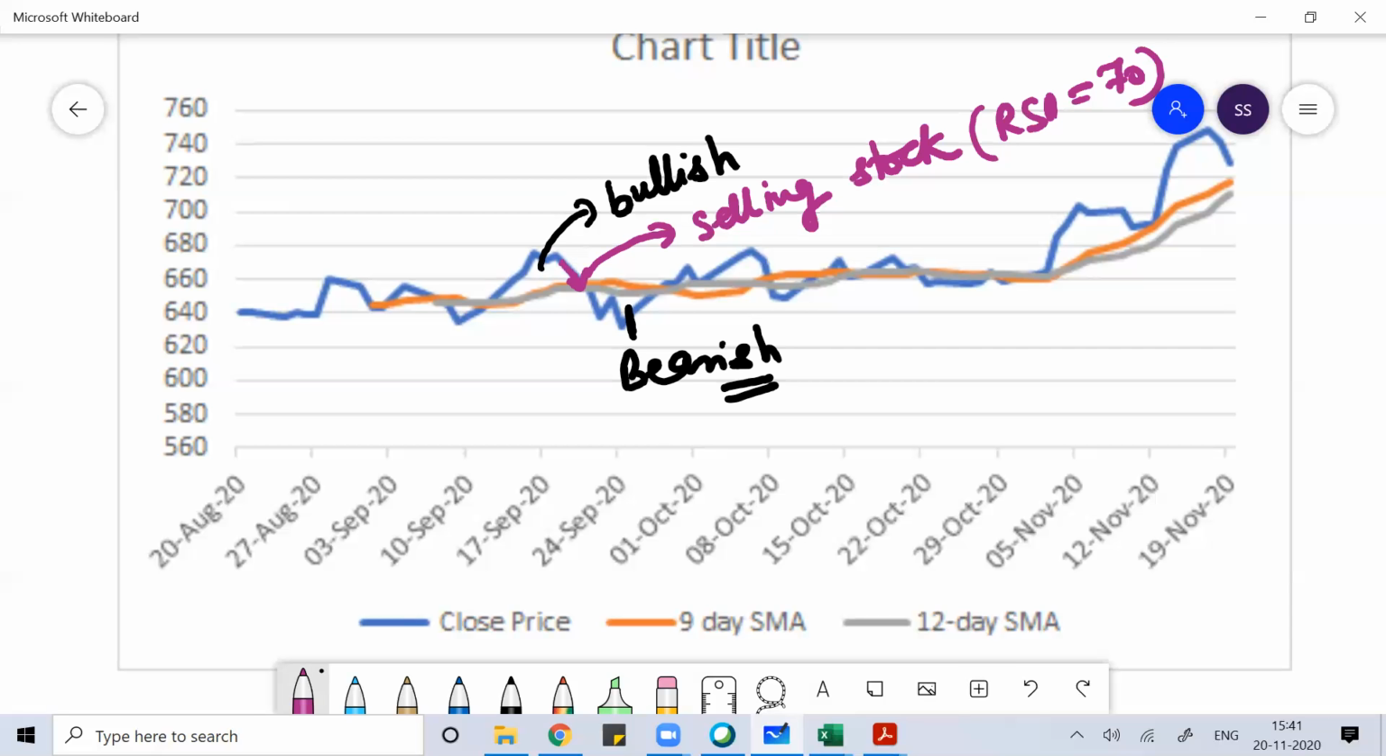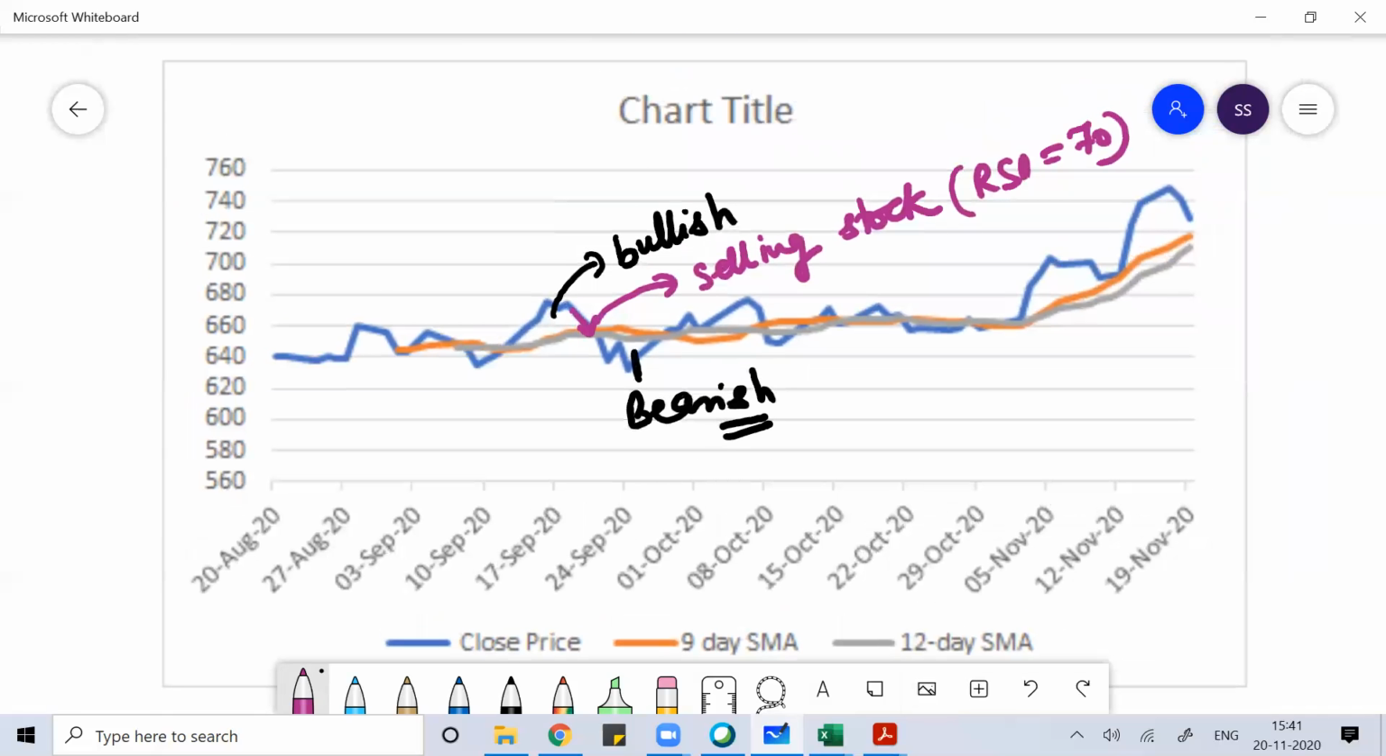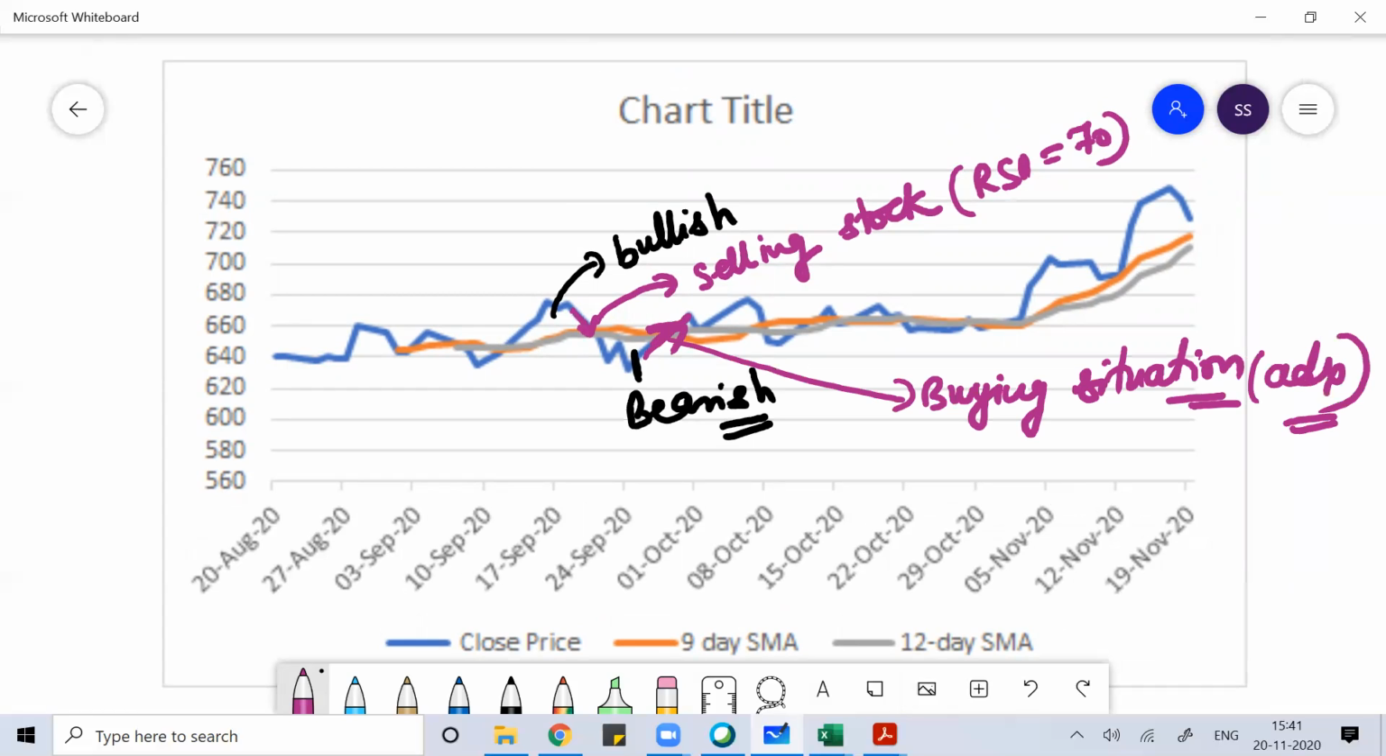While here you can see, if the closing price is cutting the moving average from the bottom, then it is creating some kind of buying situation. But again, be careful on this. Make sure you check the ADX to figure out the involvement of buying, how much that involvement of buying will sustain.